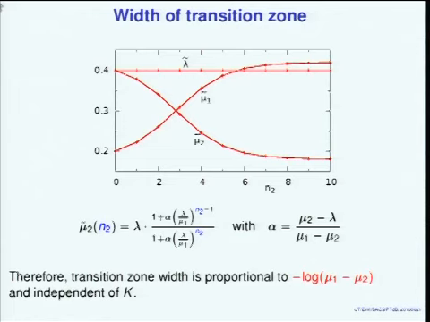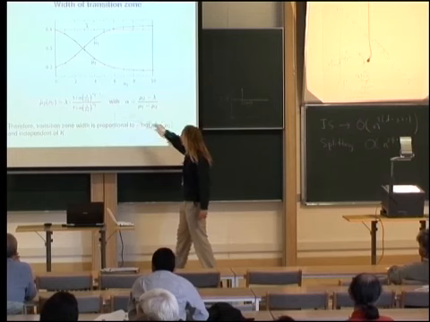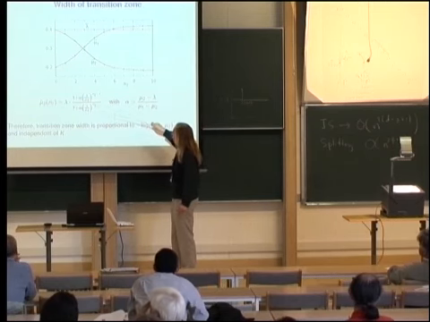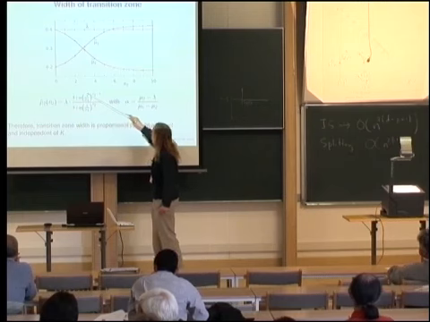Now, how wide is this transition zone? I've again written down here the equation that I derived, in this case for the new service rate at the second queue. It consists of the original arrival rate multiplied by this factor. And you see here in the denominator and in the numerator two terms which are basically competing.